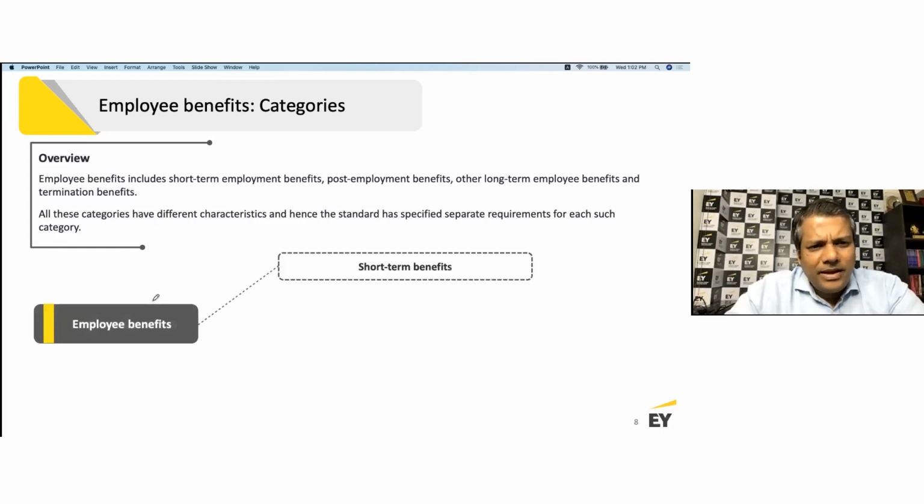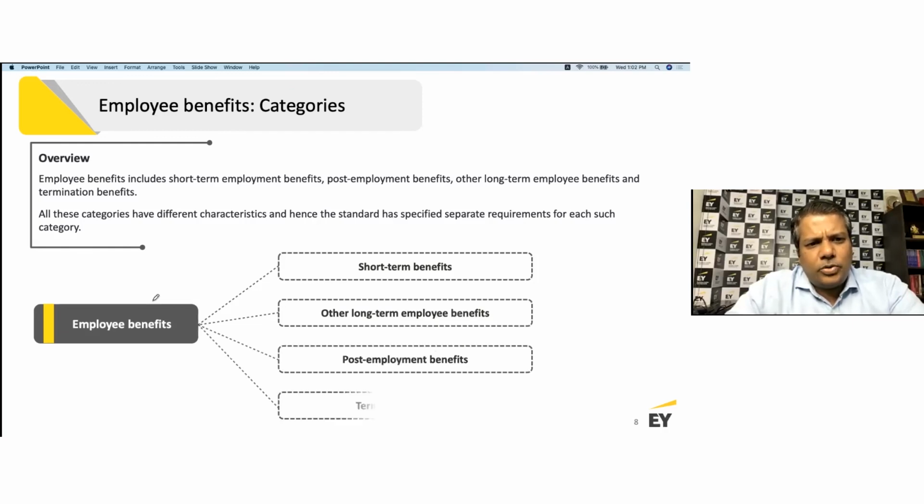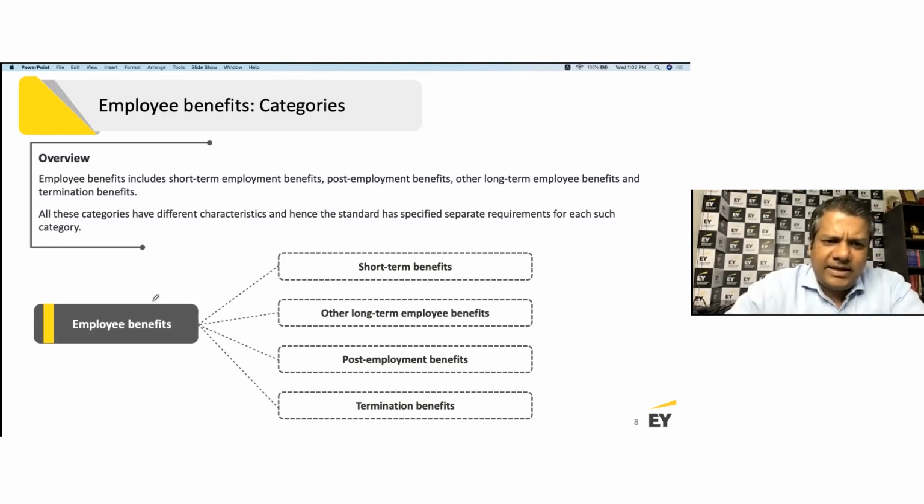So employee benefits, if I were to look at it pictorially, are 4 different categories, which is what we need to deal with. And we will try and understand the accounting nuance for each of these categories in greater detail, whether it's a short term, other long term, post employment, or termination benefit.